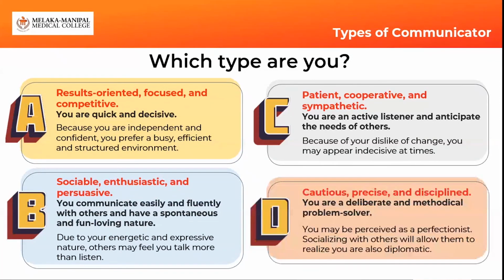The last one, they're very cautious, precise, but disciplined. They are deliberate and methodical problem solvers. They may be perceived as perfectionists. Socializing with others will allow them to realize that they're very, very diplomatic. So these are the 4 types.